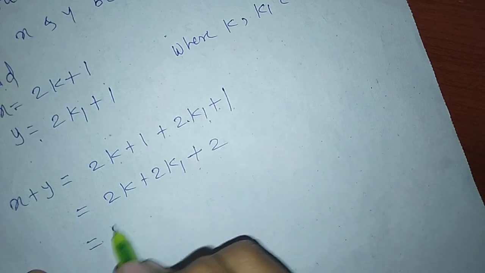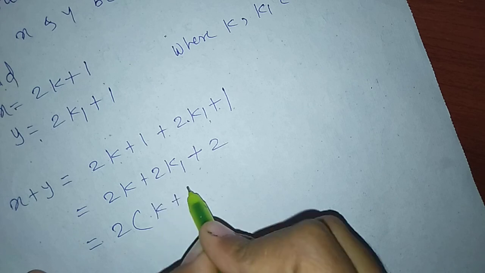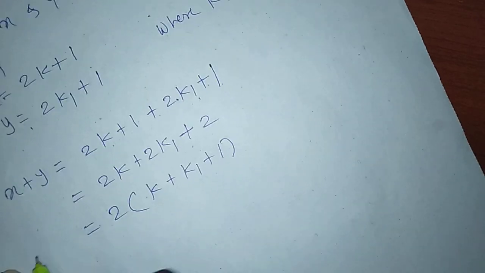Take 2 common, the remaining terms are k plus k1 plus 1.